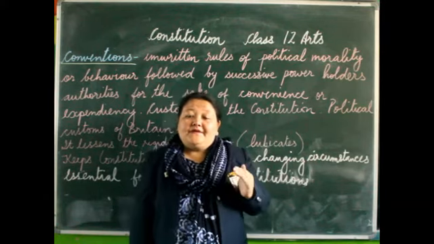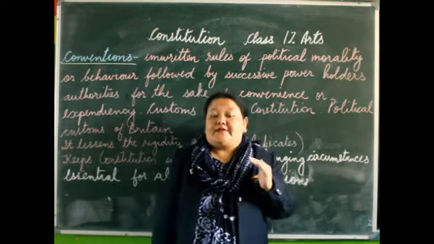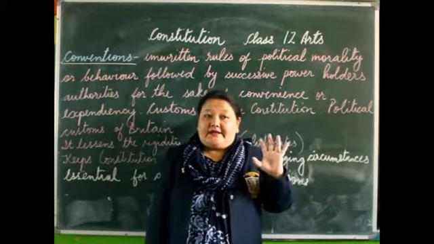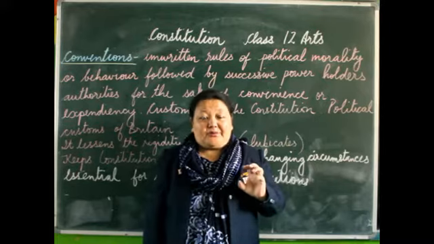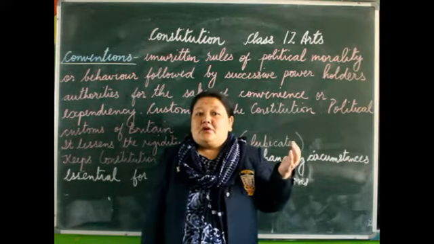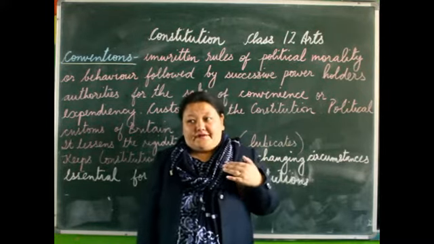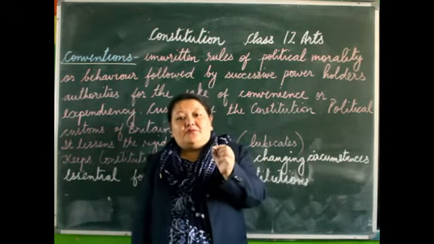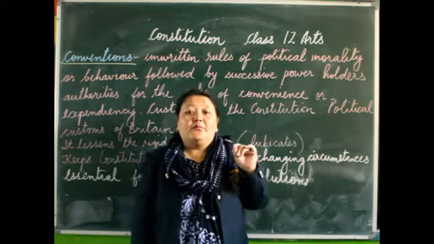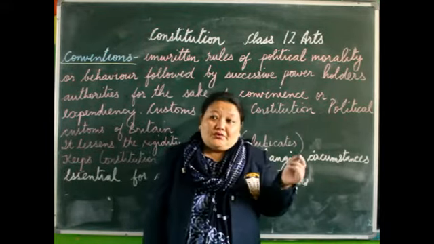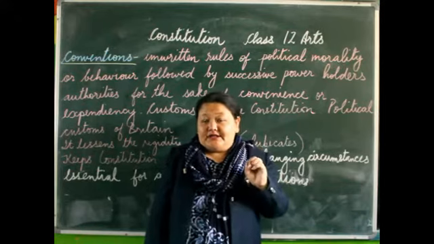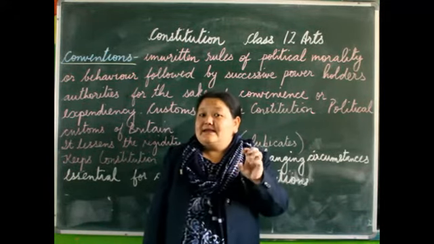And the office of the cabinet is also a convention. Nowhere in Britain will you find that a cabinet is mentioned as a requirement. But in order to make the administration run properly, you have the Prime Minister, isn't it? To assist the Prime Minister, you will need a handful of individuals, and they are known as the cabinet.